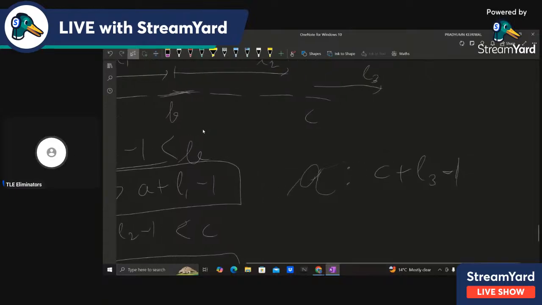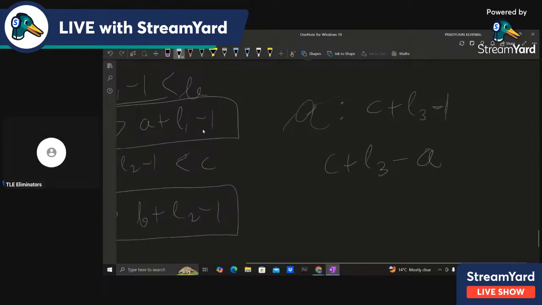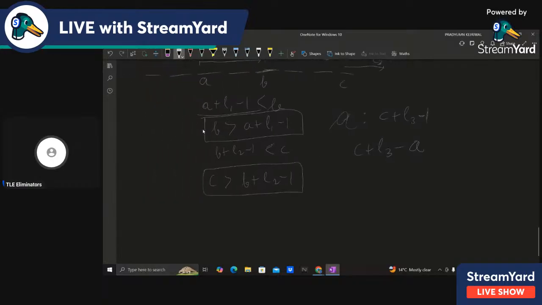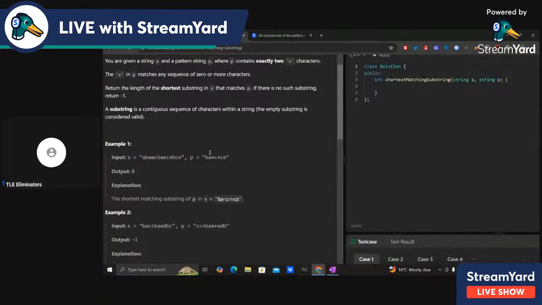So the length will just be C plus L3 minus A. So we need to select three indices A, B, and C such that this is satisfied, and we also have to ensure that this is the minimum possible. This is the length, right? We have to minimize the length of the substring.